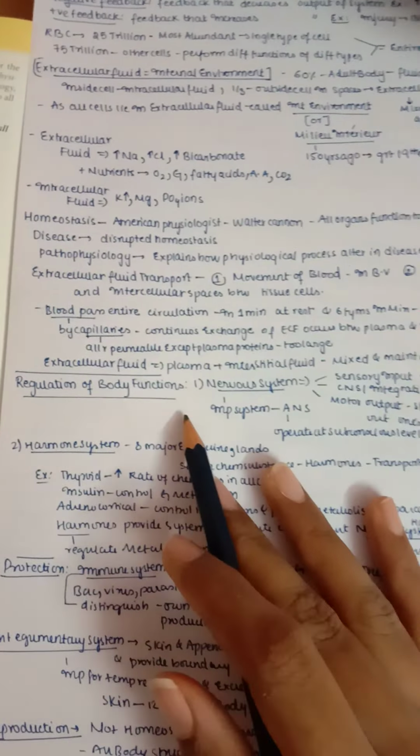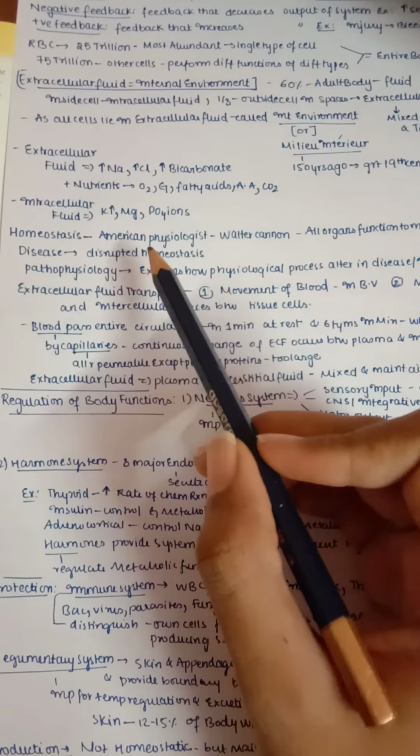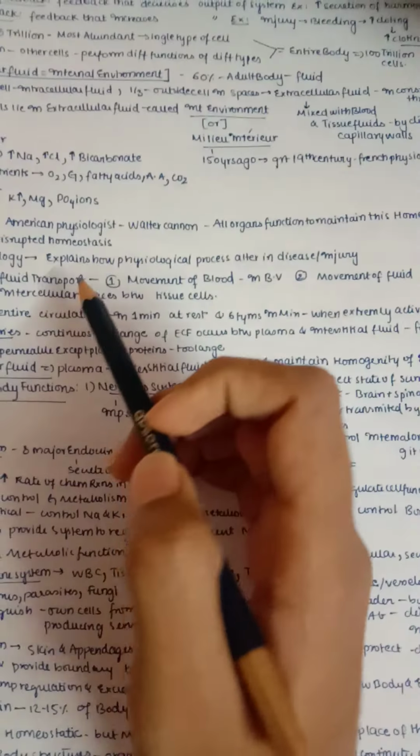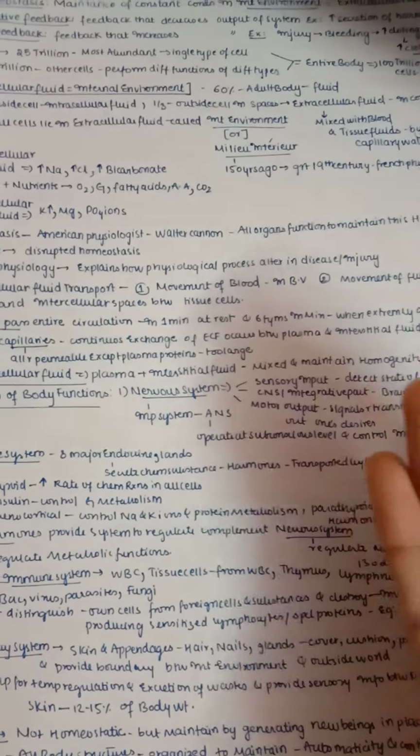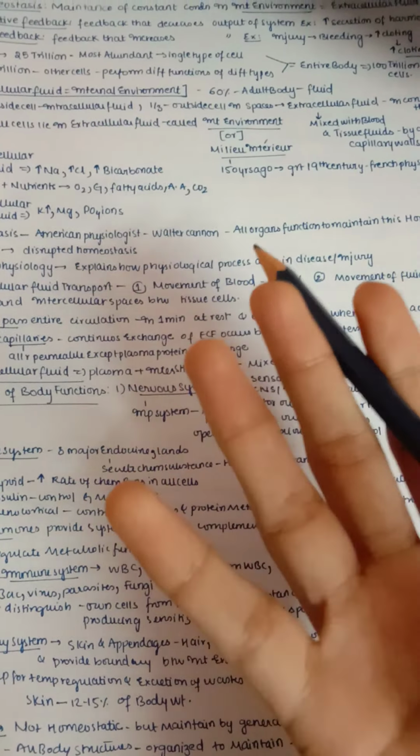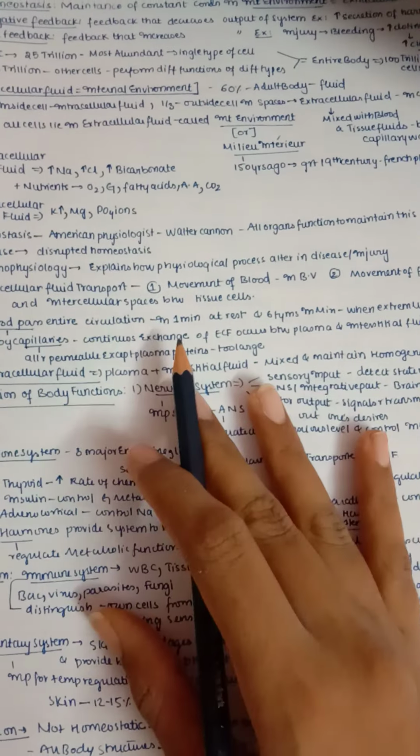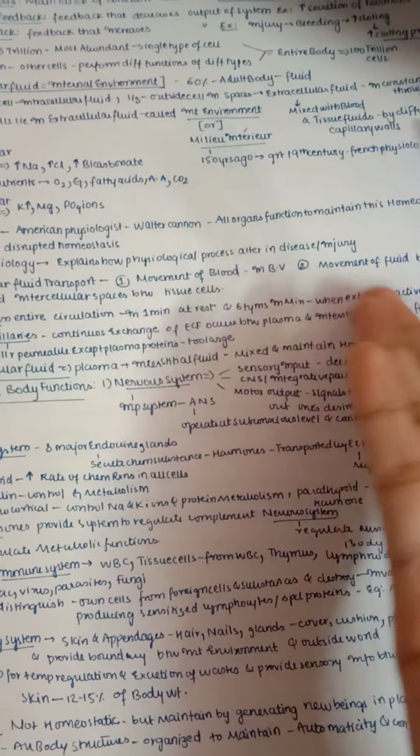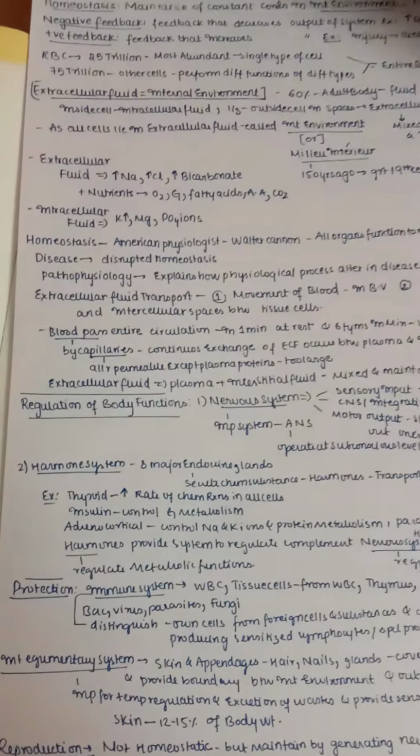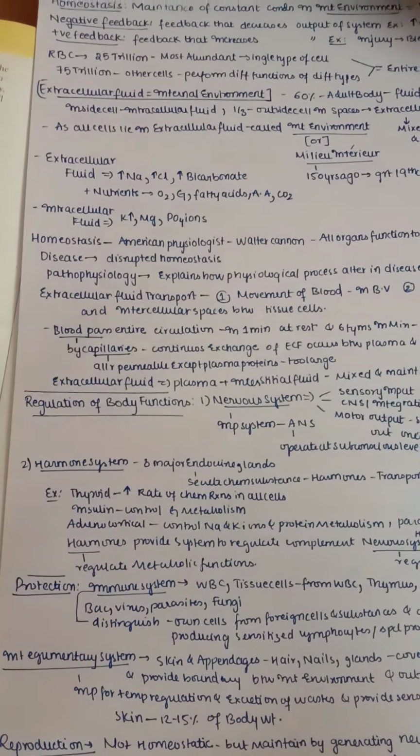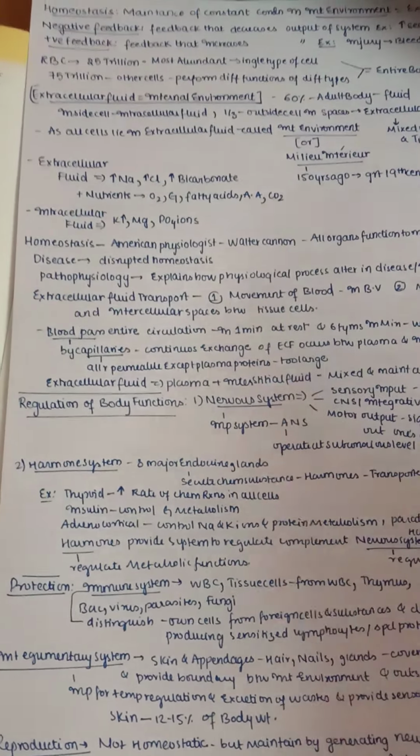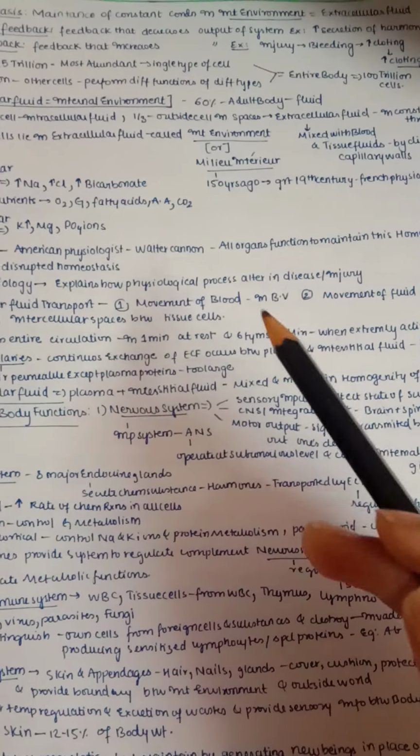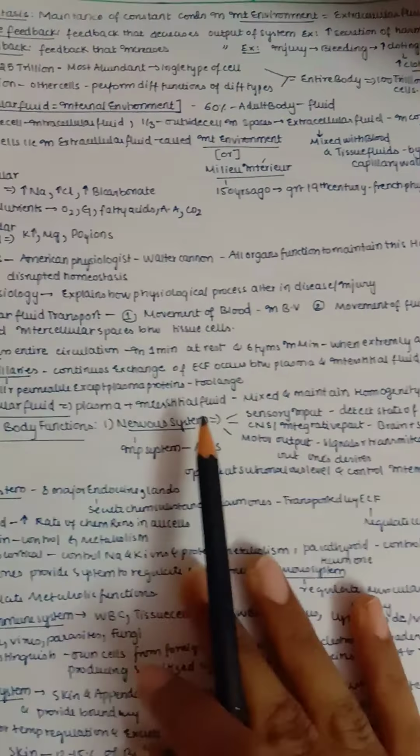Now let's see the definition of homeostasis, which was given by the American physiologist Walter Cannon. He says that all organs function to maintain homeostasis, because homeostasis is nothing but maintaining stability. Of course, every organ in our body aims to maintain this homeostasis, that is stability. So disease is easily understood: whenever there is a disease, homeostasis is disrupted, because that stability is gone. Pathophysiology is a branch which mainly explains how physiological processes can alter in disease or injury.